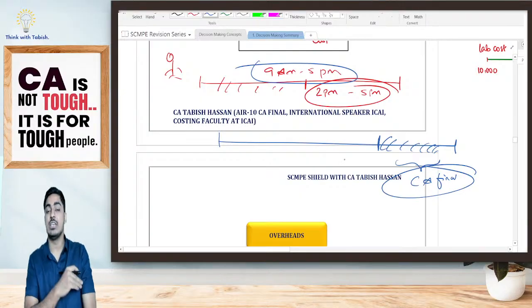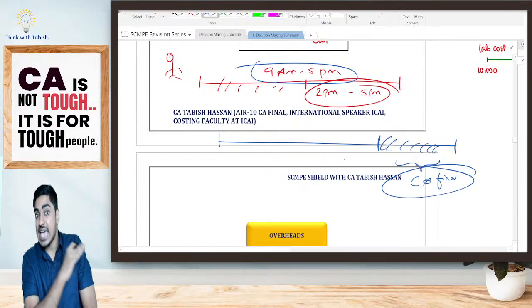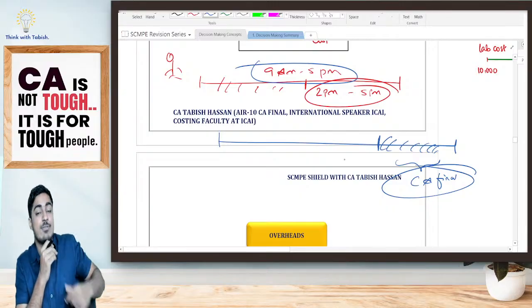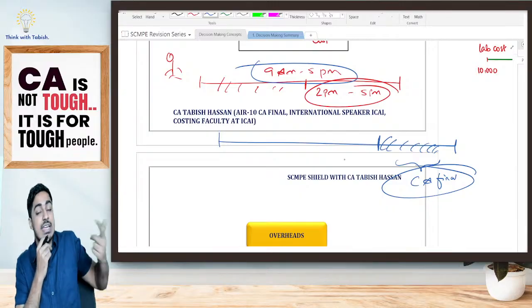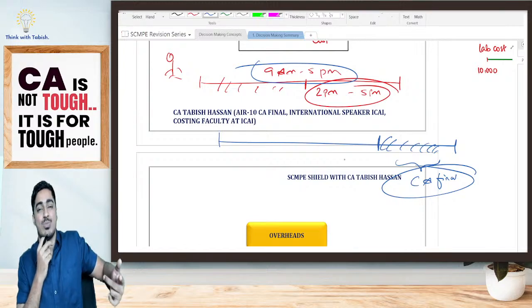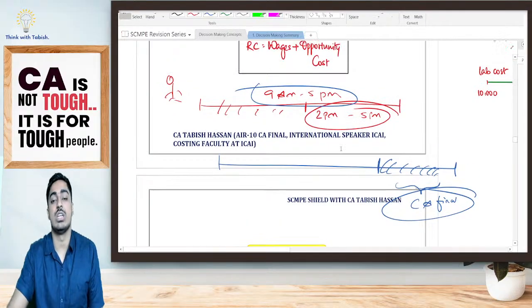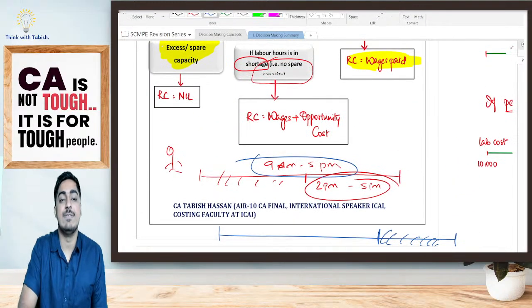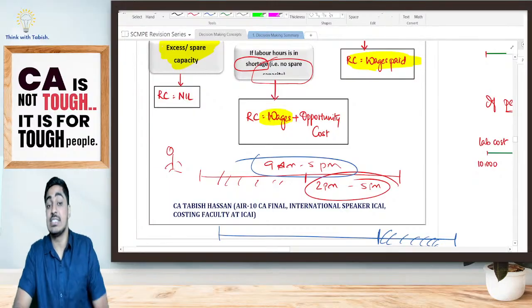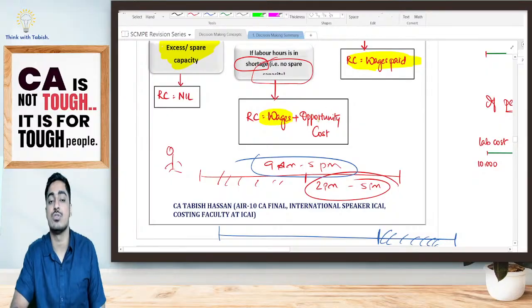That means what is happening, students? He is sacrificing. Otherwise, if he had focused on CA Inter, we would have sold more units, we would have got that contribution that we are now not in a position to get. So that opportunity cost is going to be relevant. So what is my relevant cost, students? The wages that I'm going to pay are relevant, plus the opportunity cost is also relevant.